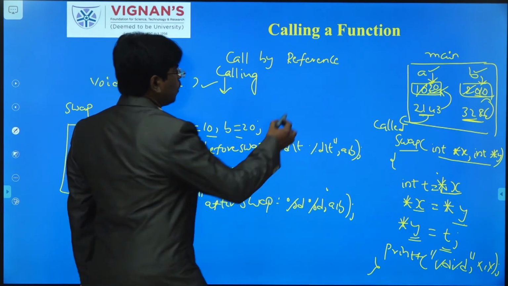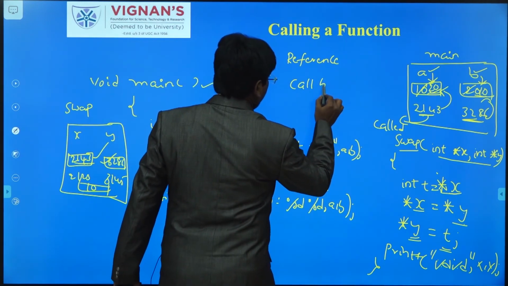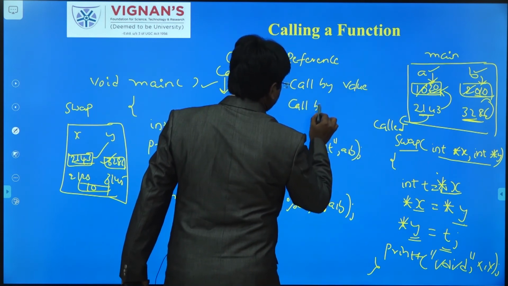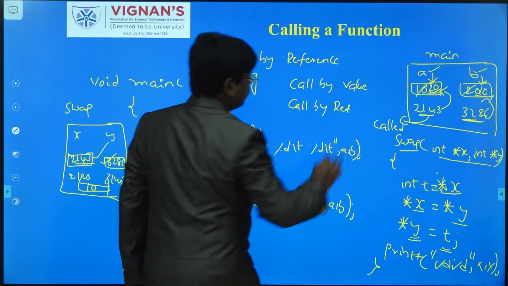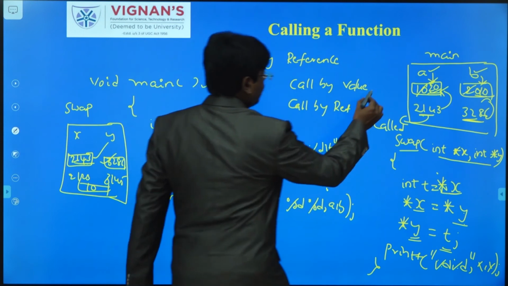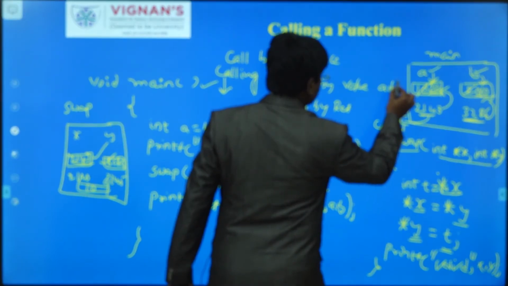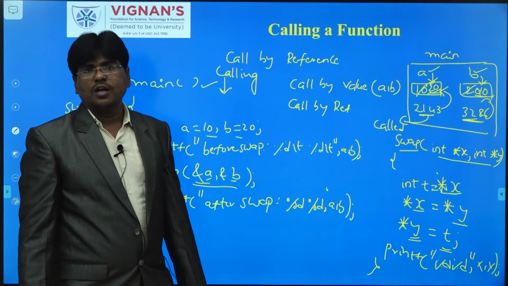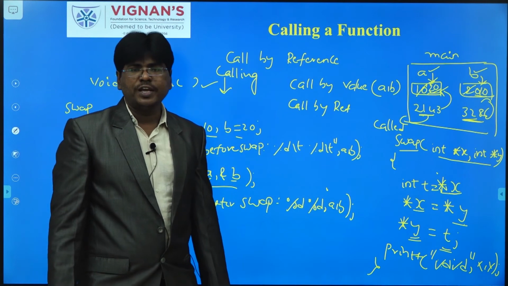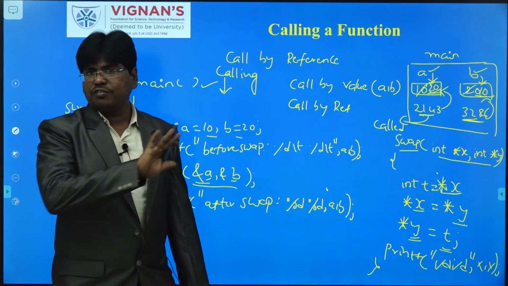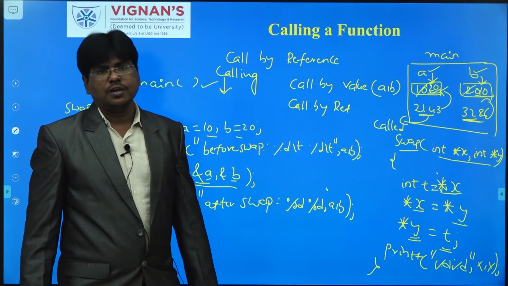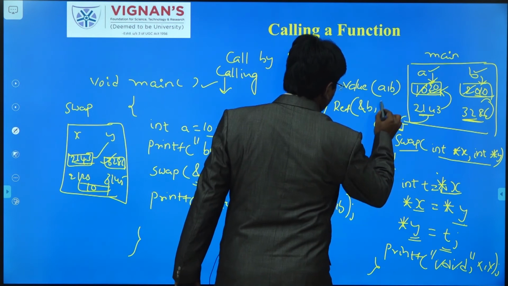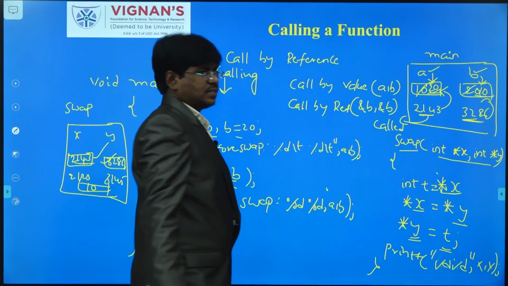So I am going to tell you the basic difference between call by value and call by reference in a single point, so please concentrate. In call by value, only the values are copied from the calling function to the called function, and any changes you make in the called function will not be reflected in the calling function. But coming to call by reference, instead of passing the values, we are going to pass the addresses.